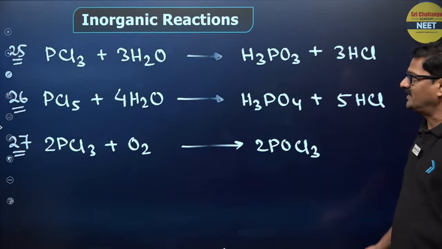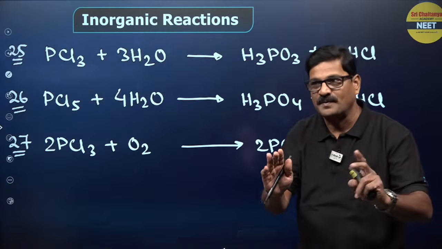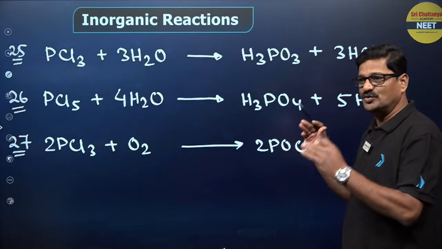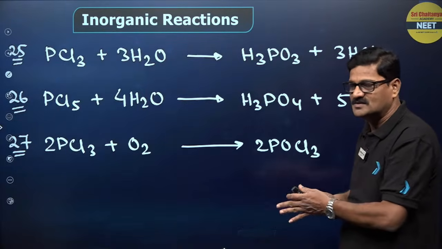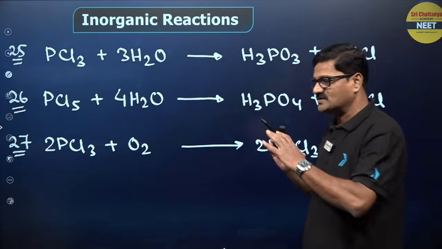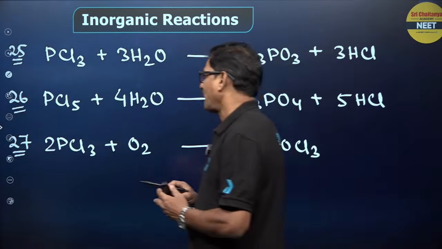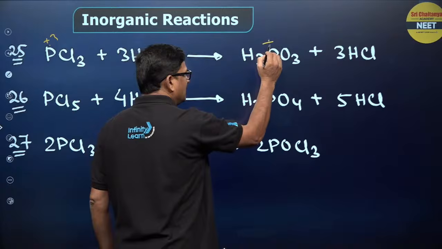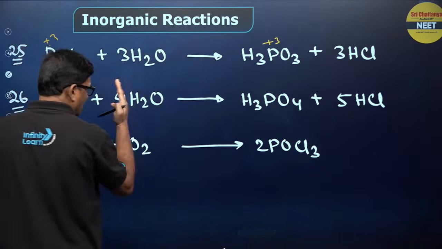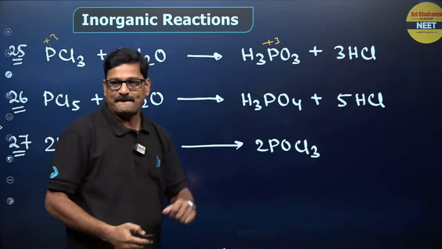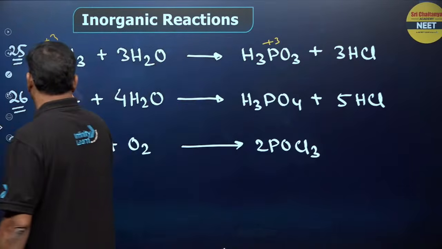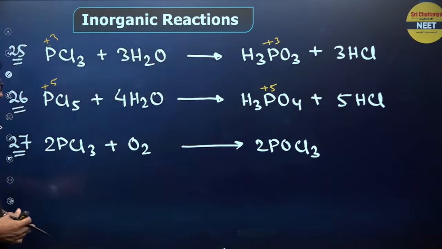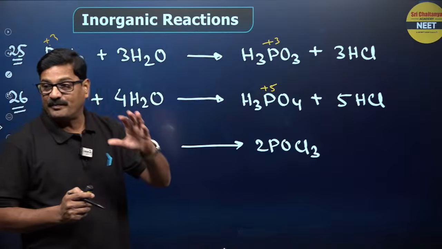And moving ahead in the inorganic reactions, this is a very important reaction. Bachcho, PCl3 plus H2O gives H3PO3. Do you say these hydrolysis reactions are not redox reactions? The oxidation state of phosphorus was +3, so now it will again be +3. And PCl5 on hydrolysis gives H3PO4. It was at +5 oxidation state and remains at +5 oxidation state. And PCl3 is oxidized to give POCl3.